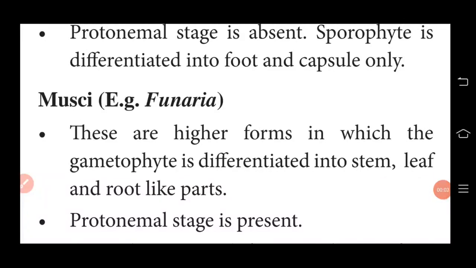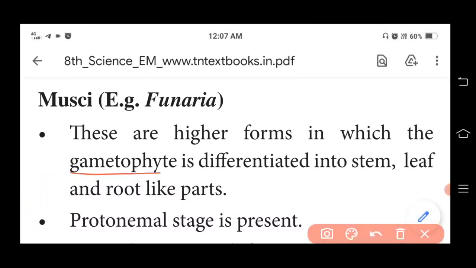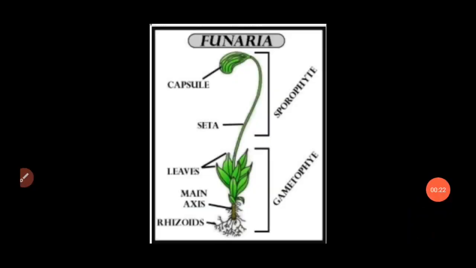Our third classification is Musci, example Funaria. These are higher forms in which the gametophyte is differentiated into stem, leaf and root-like parts. This is the example for Funaria.